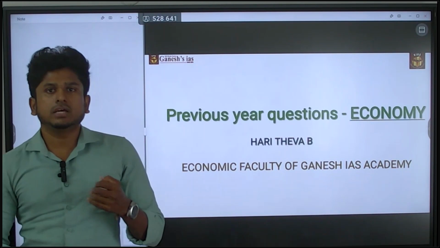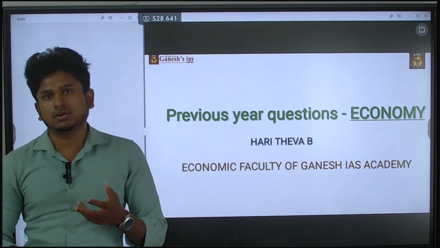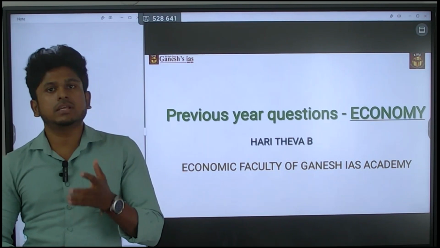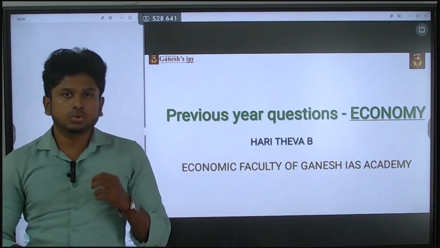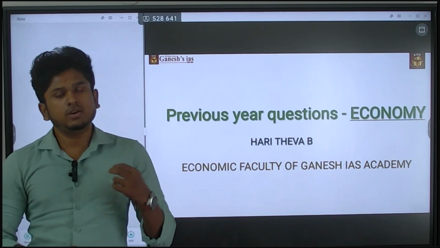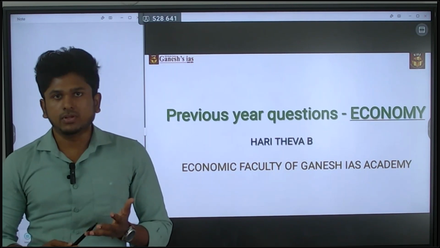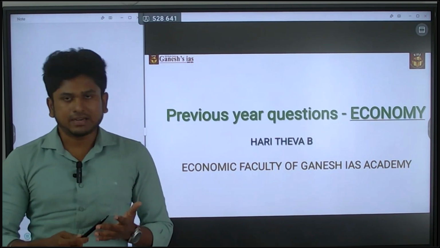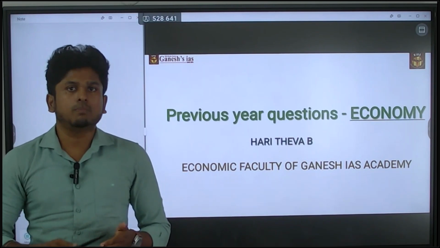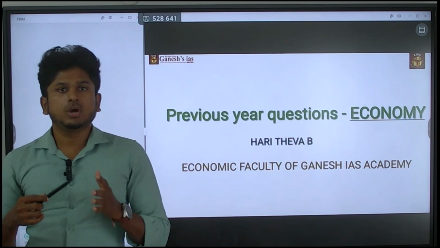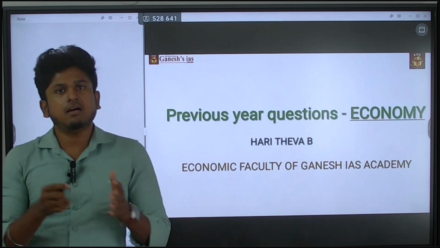For example, there was a question about Indian soils. In that question, they asked about the distribution of the Indian soils. So, what are the soils in India? You know that alluvial soil, red soil, laterite soil, black soil, everything you know. But when it comes to the structuring part, you have to structure it in some order.